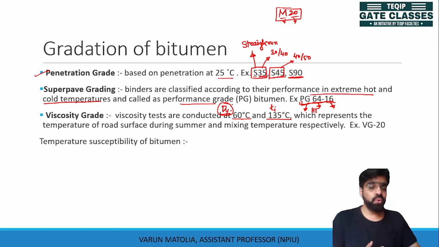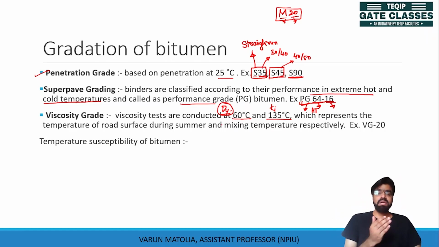So in the exam, you may be asked which viscosity is measured at 60 degrees Celsius or 135 degrees Celsius. This 60 degrees represents the road temperature during summer, and 135 degrees Celsius represents the mixing temperature.